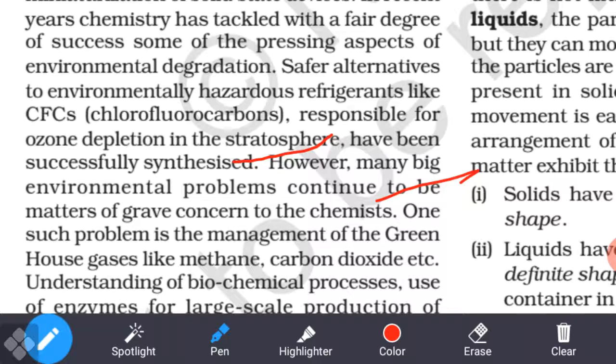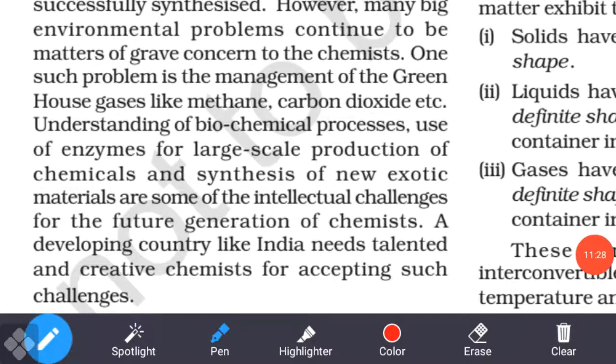So in this way, such a problem is the management of the greenhouse gases like methane. You know about the greenhouse gases, which is methane, CH4, carbon dioxide. OK, so these are the understanding by biochemical process. All these we have to happen by biochemical process. OK, and also we have to see these types of challenges occur on our earth surface, just like a biodegradation of our depletion of ozone layer.